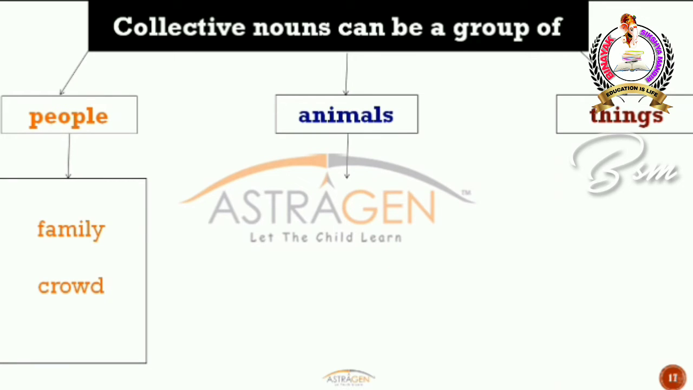So for an example, under people we have family and crowd. So what about family? Family is nothing but a collective noun again. You sometimes say it, right? My family members are very funny. My family members are going on a vacation. My family members are having some party, etc.